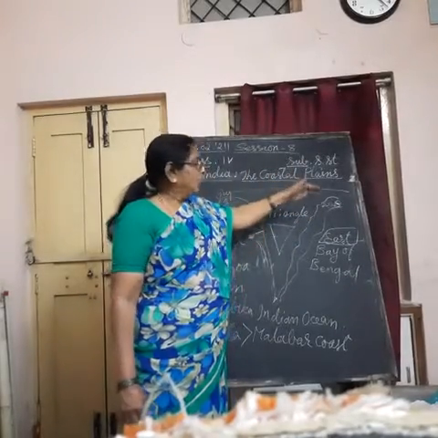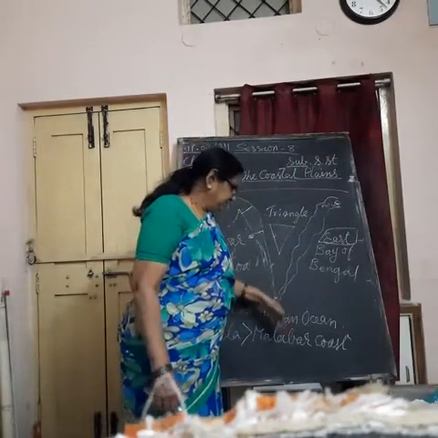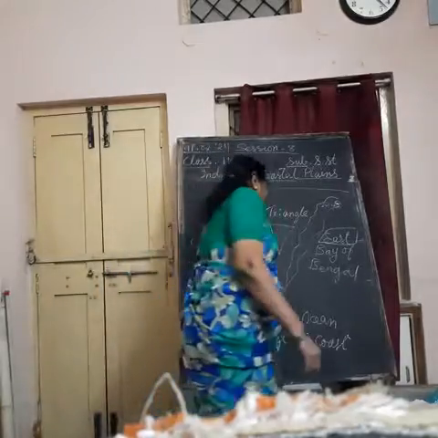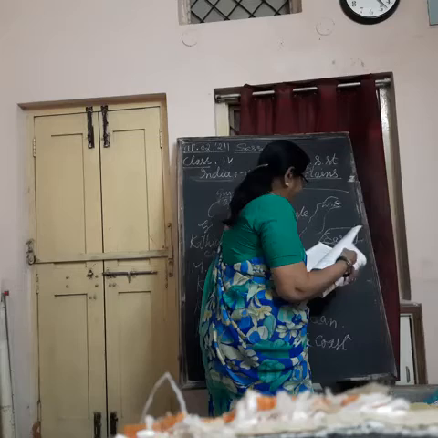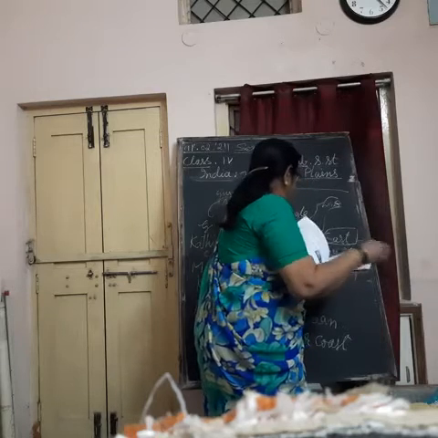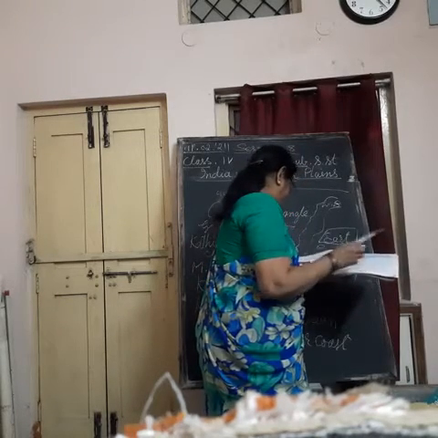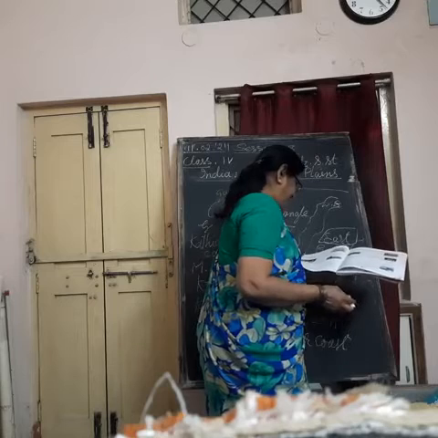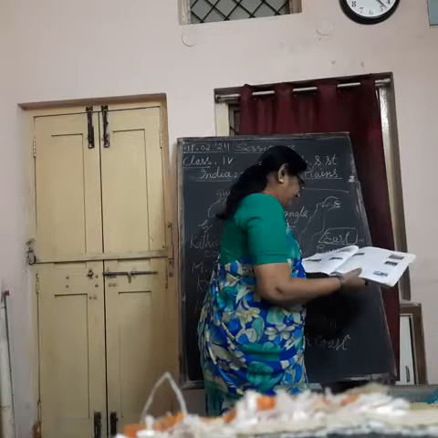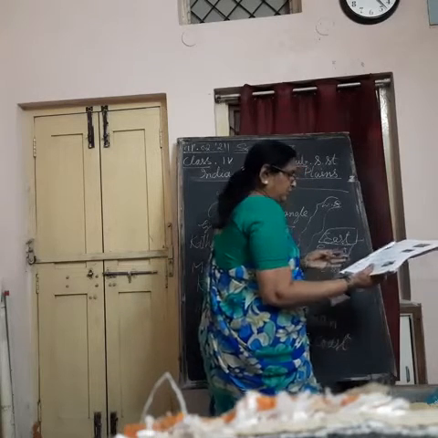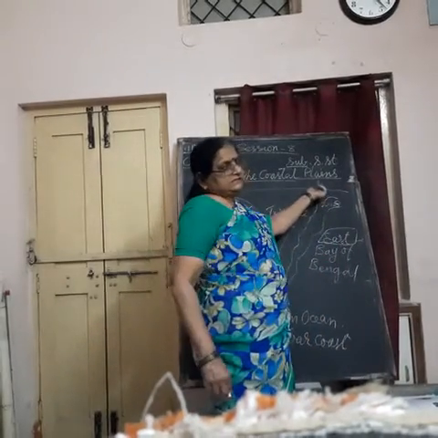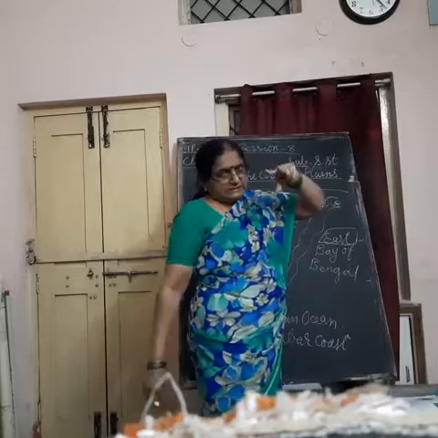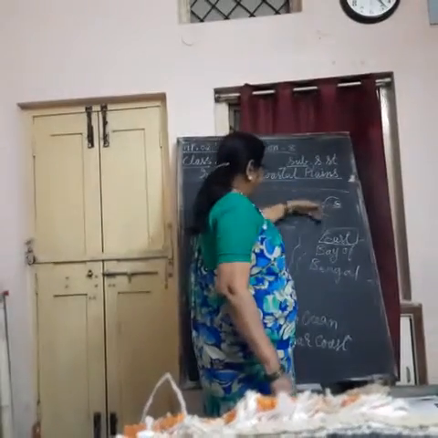It is divided into parts: Northern Sarkars, Andhra coast and Coromandel coast. Again three. Northern Sarkars, we have two states, West Bengal and Odisha.